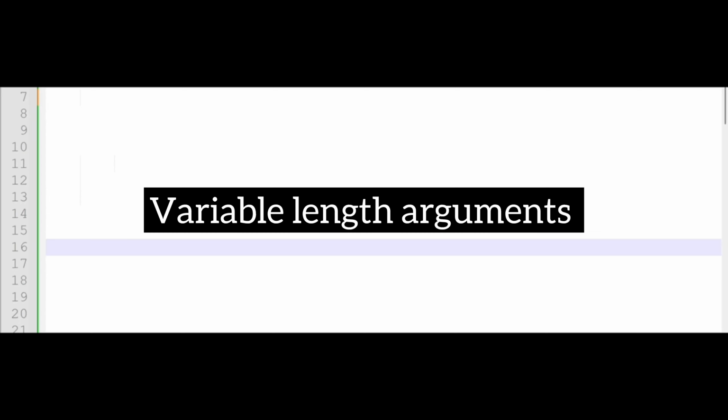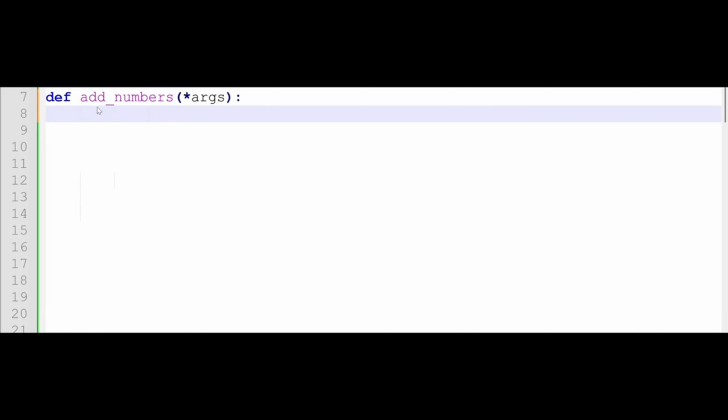You can let your function accept a flexible number of arguments. That's our variable number of positional arguments, and our function name is add numbers. To pass positional arguments, use an asterisk before the keyword args. This means we don't know how many positional arguments we want to pass. That's why we use the asterisk.